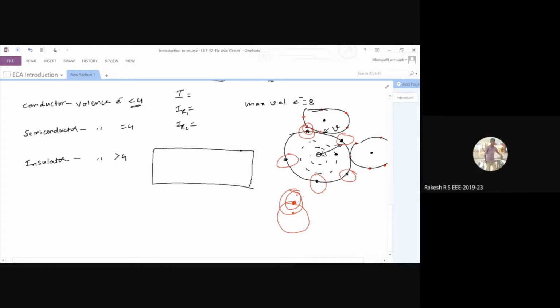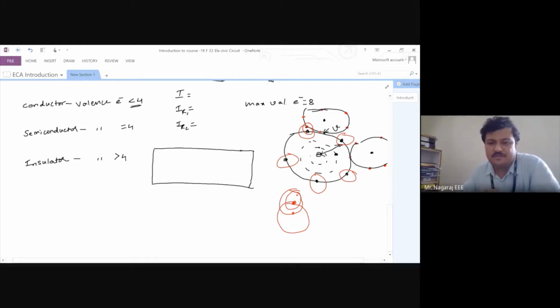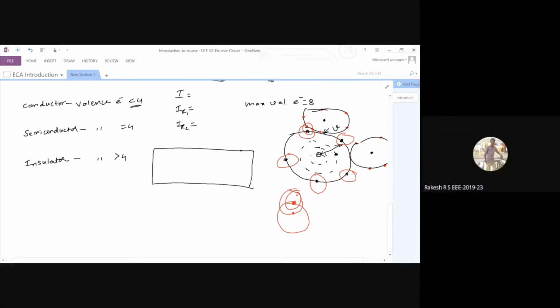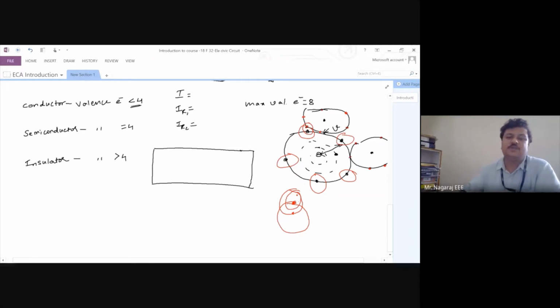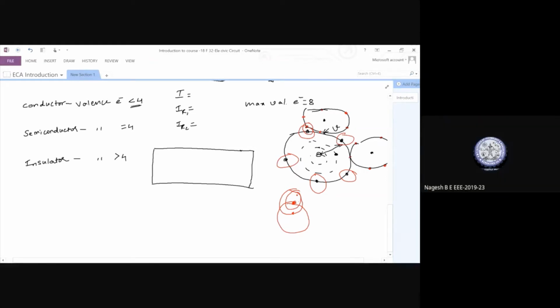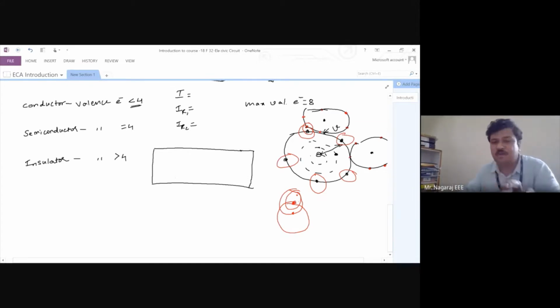Now, how will these covalent bonds break? Will they break on their own? No, sir. They will break on external energy. If I consider room temperature, before application of external energy, we will see what happens. Now let us assume that under room temperature conditions, there are a lot of free electrons present in this copper conductor. These dots I am drawing are all free electrons, which have already been detached from their covalent bonding.